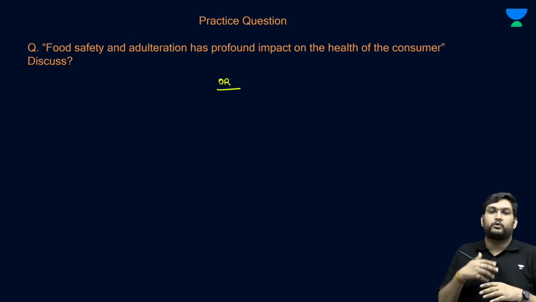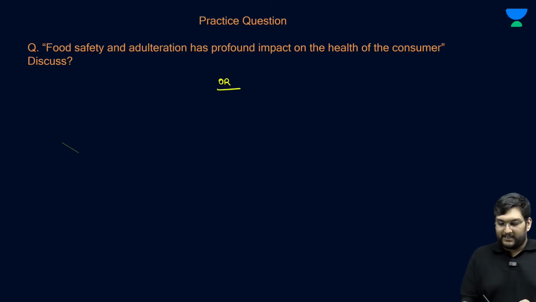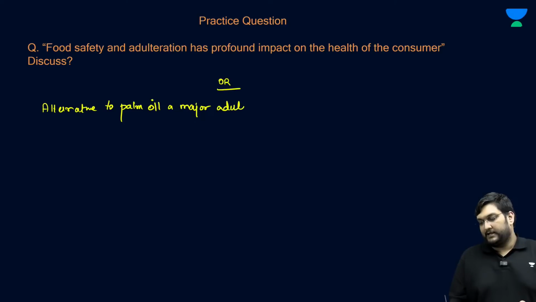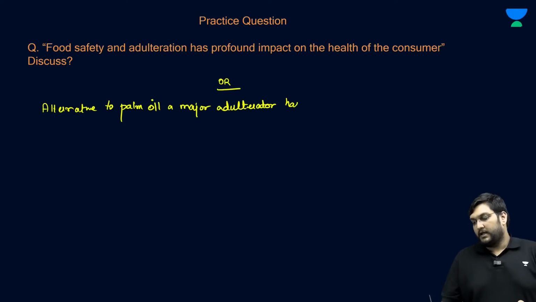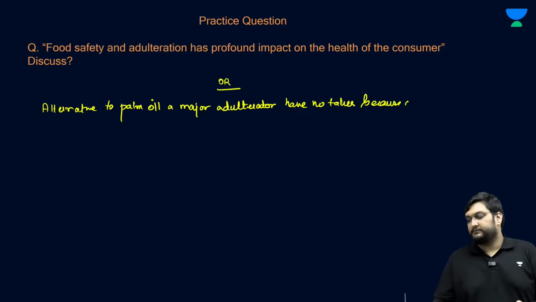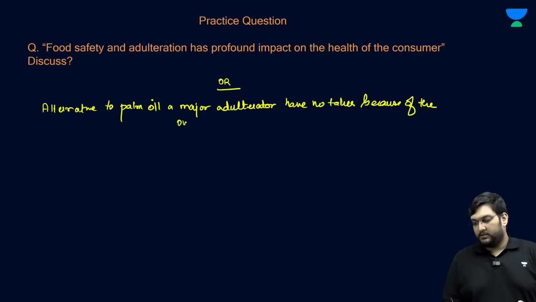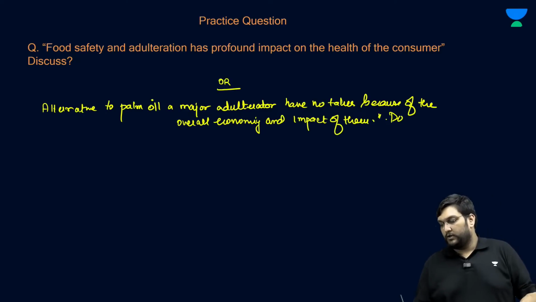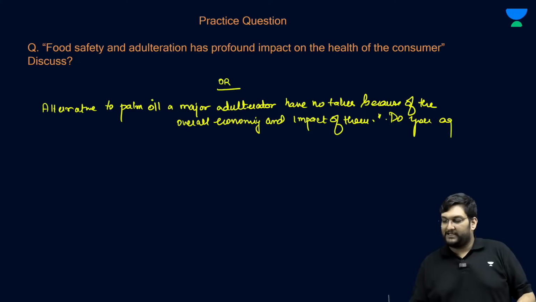You could also make another type of question, which could be: alternatives to palm oil, a major adulterator, have no takers because of the overall economy and impact of them. Do you agree? You can make a question like this also.